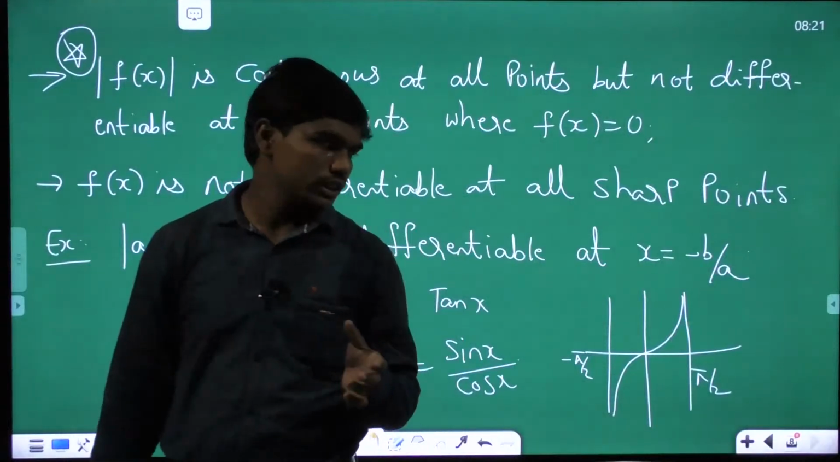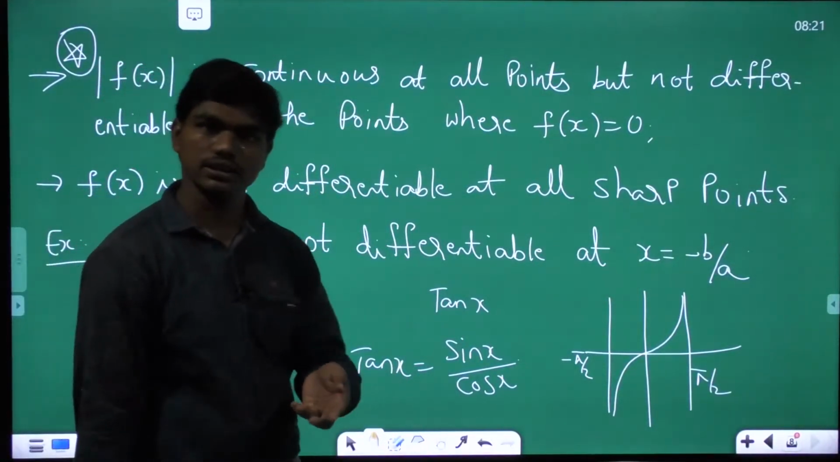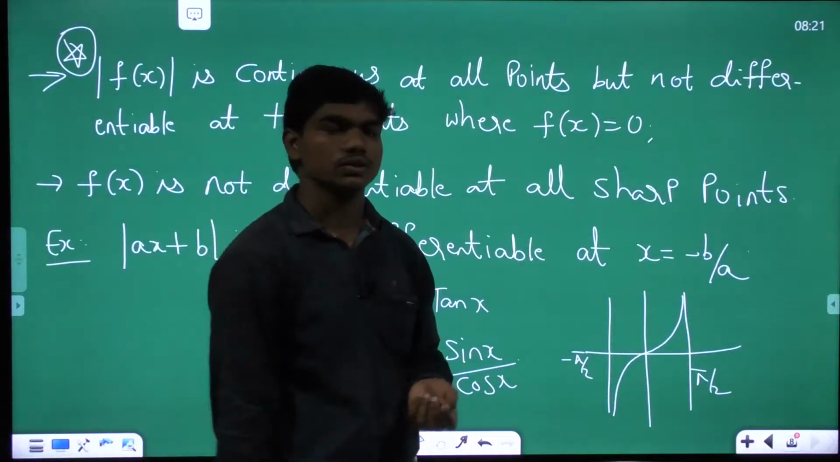Generally, functions are discontinuous at the points where the denominator goes to 0. For example, if you see 1 by x, when x is 0, it goes to infinity. Functions are discontinuous.